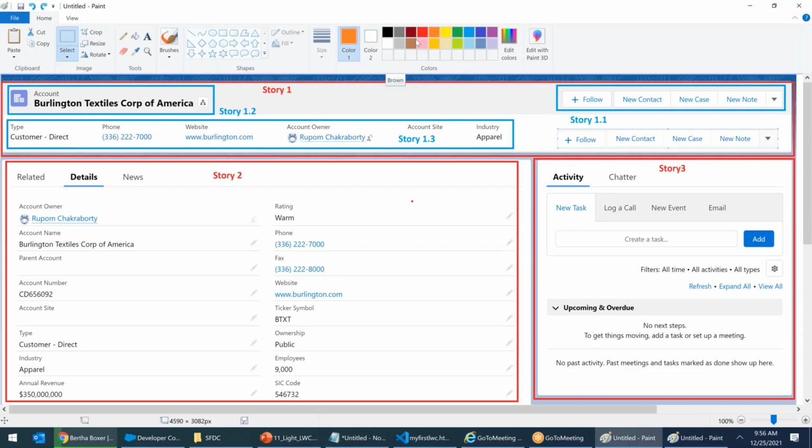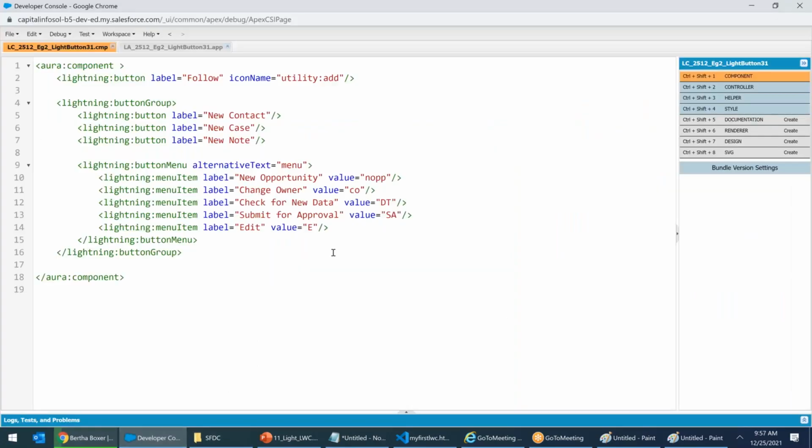Guys, able to understand? Yes or no, everyone? Whatever I'm teaching here, you guys are able to follow? Yes or no? Yes, Rupam. Yes, sir. Those who want to take a screenshot can take a screenshot now. No need, you already know how to do it.